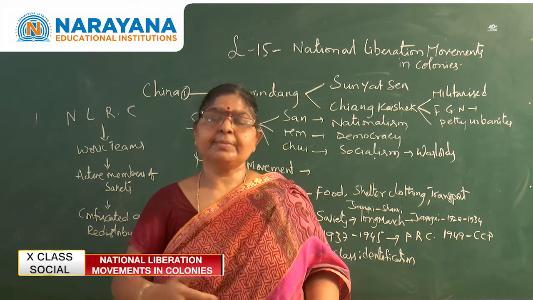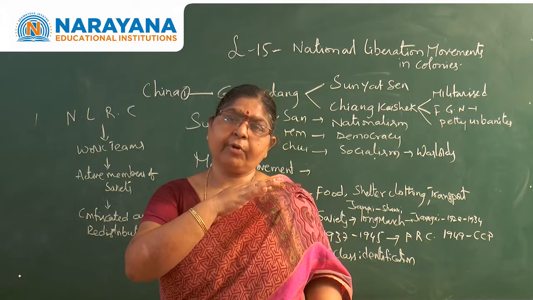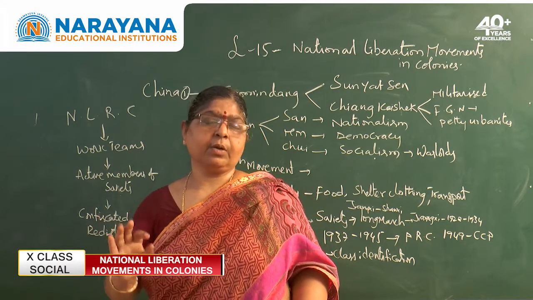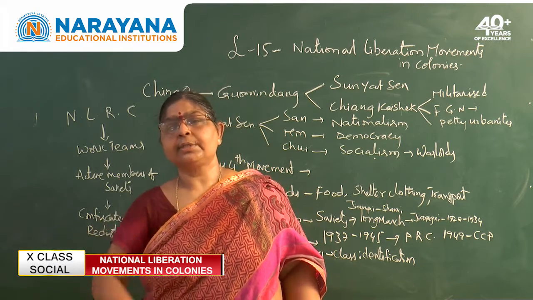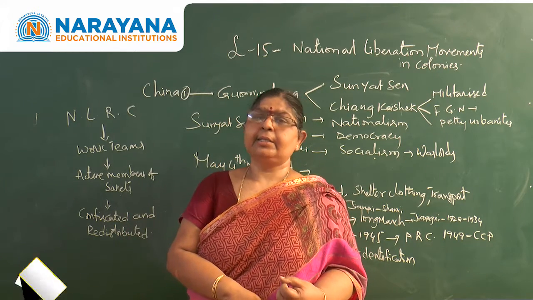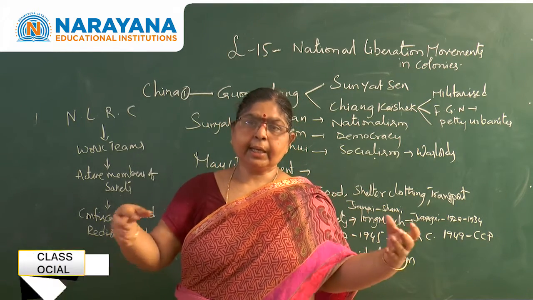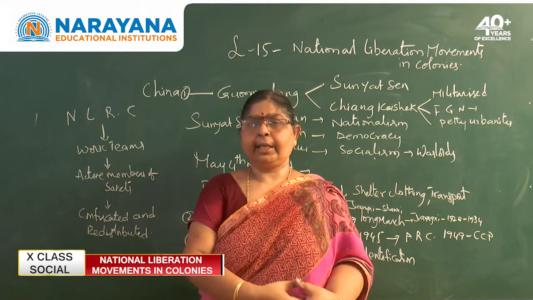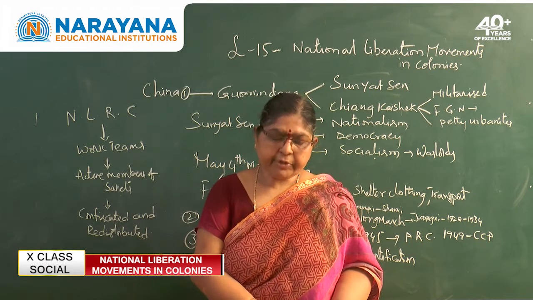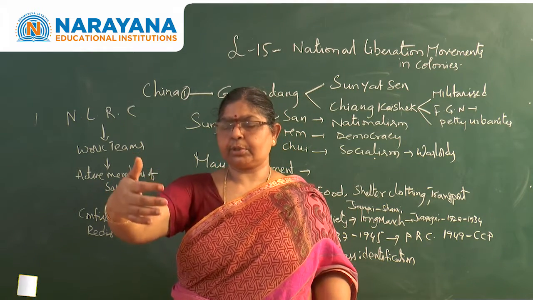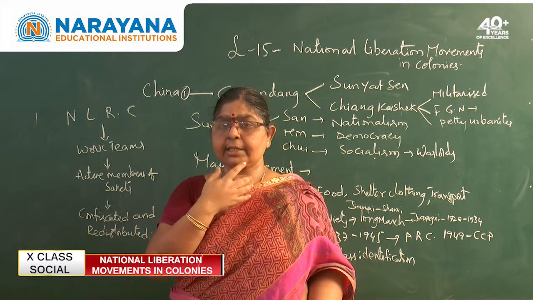Now, here comes the problem. In 1945 Japan went back. By 1947, everything was restored. But who should rule China now? Whether the Kuomintang or the CCP. Internally they started fighting for their equal rights. Here, we should remember that Mao Zedong had a different approach from that of Chiang Kai-shek.